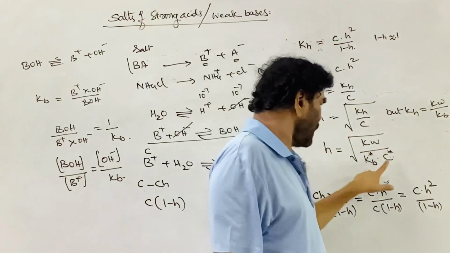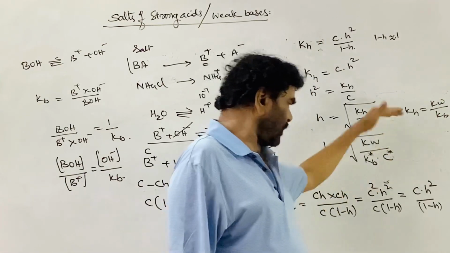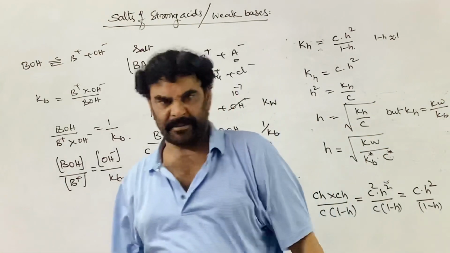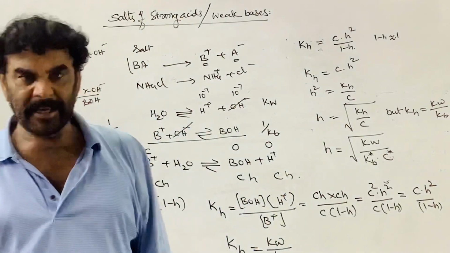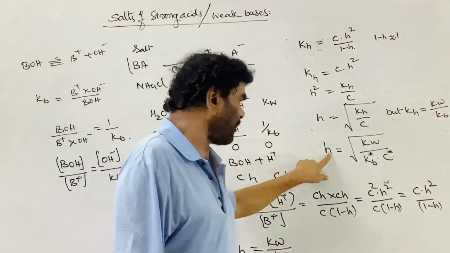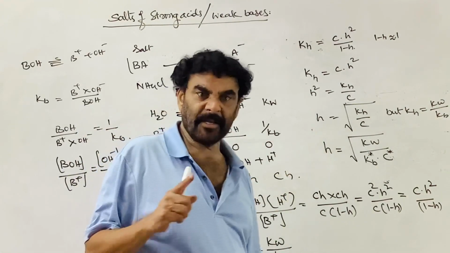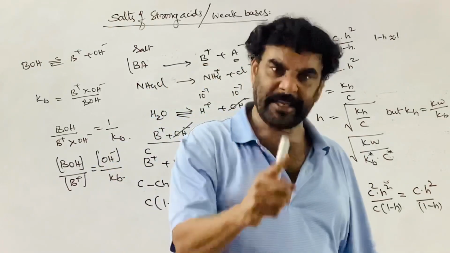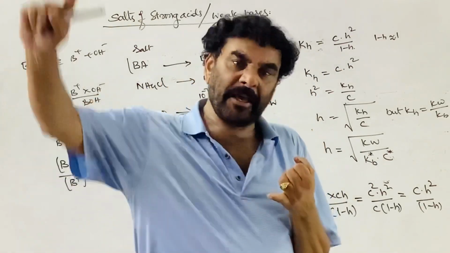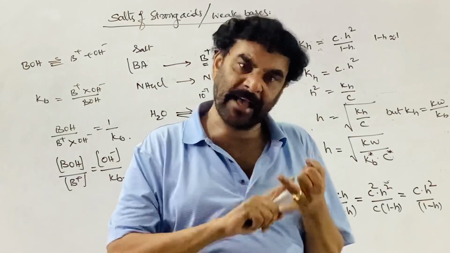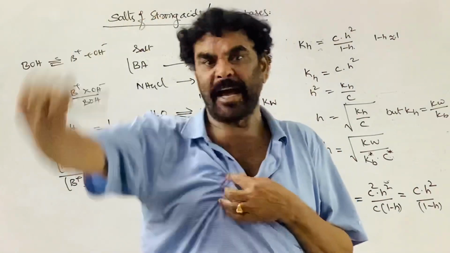And similarly, concentration and h. As the concentration decreases, the degree of hydrolysis increases. So the degree of hydrolysis increases as the Kb decreases and as the dilution increases.